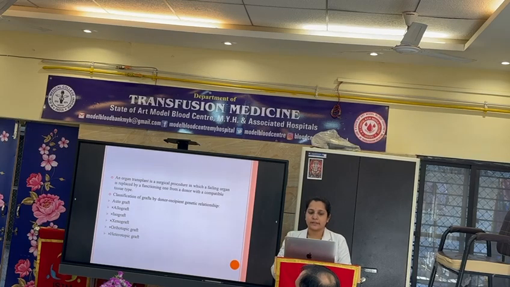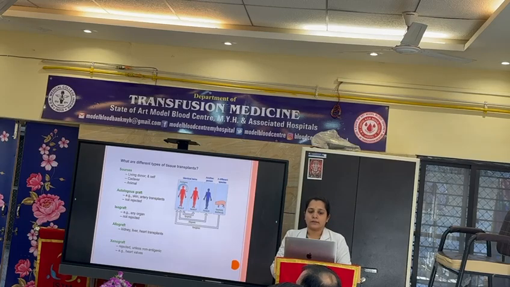Isograft is when a person takes a graft from his identical twin. The sources can be living donor or cells for autograft, cadaver or animals. Autograft examples are skin or artery transplants, and these are generally not rejected as the same individual is the donor and recipient. Isograft can be any organ among identical twins, and these are also generally not rejected.